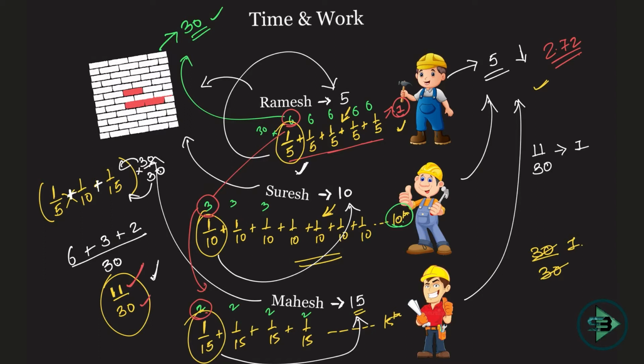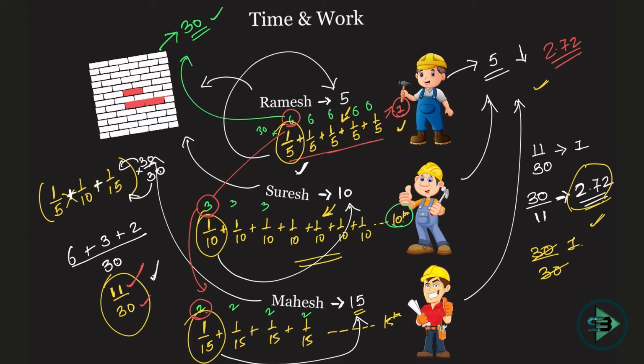In how many days will they finish the work? Reverse it, 30 by 11. 30 by 11. Okay, which comes out to be what? 11 2s are 22. Then 8 by 11, which is nothing but 2.72. Correct. The same answer that we got by the LCM method as well. So 2.72 days will be required to finish the work when all three work together. Okay, that's how you apply the reciprocal method.